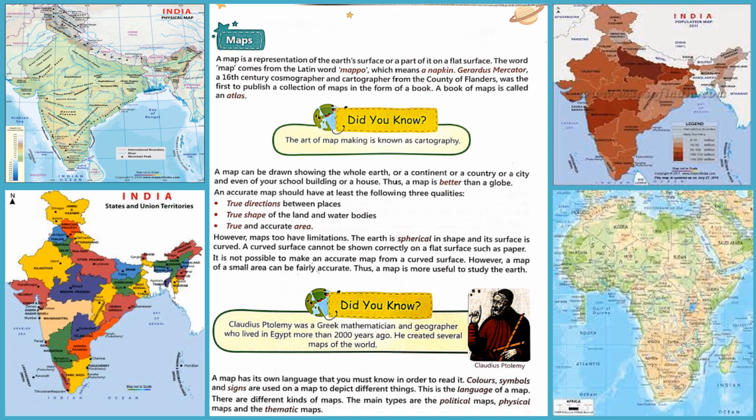A map has its own language that you must know in order to read it. Colors, symbols, and signs are used on a map to depict different things. This is the language of a map. There are different kinds of maps. The main types are political maps, physical maps, and thematic maps.